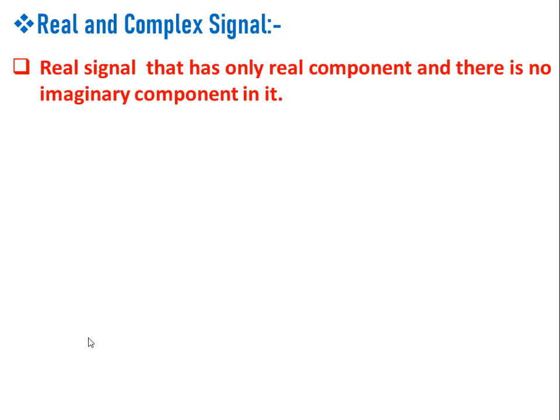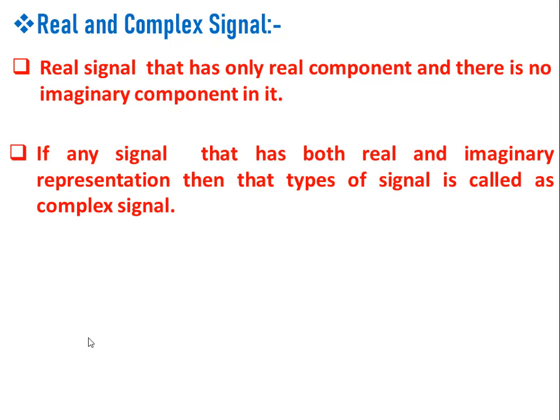Next signal which we have studied is real and complex signal. If you see the difference between real and complex signal, a real signal is one which has a sequence of real numbers. That means it has only real components, but there is no imaginary component in it. Whereas a complex signal consists of a sequence of complex numbers. That means it should have both real and imaginary representation.